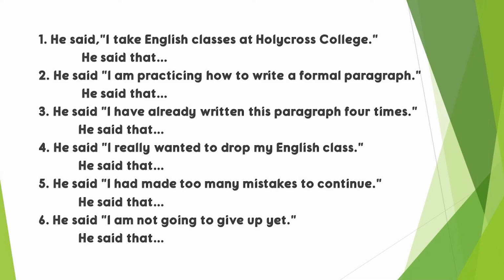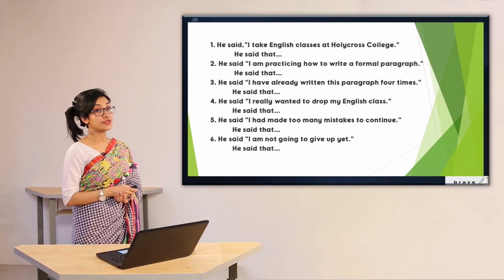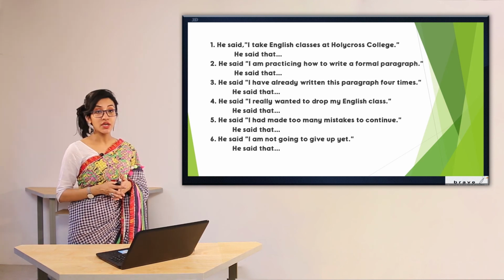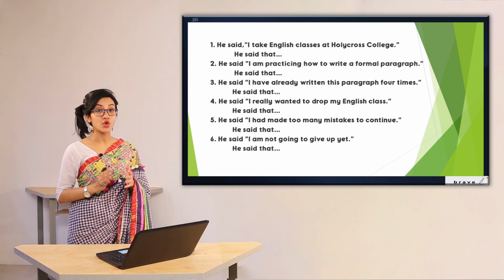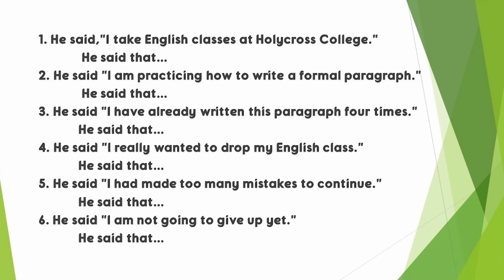As you can see, I have given you 6 questions, and what you are going to do, you are going to change it from direct to indirect speech according to the rules I have taught you today. The first one is, he said, "I take English classes at Holy Cross College." You are going to change it with the starting, he said that. Number 2, he said, "I'm practicing how to write a formal paragraph."